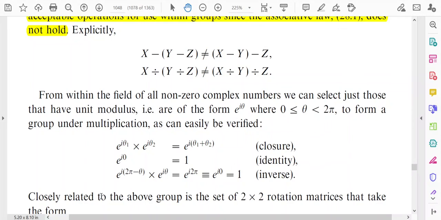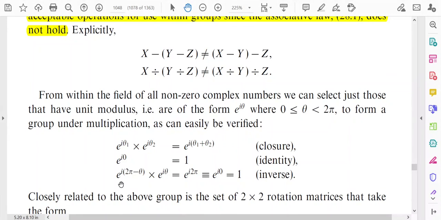Now, if theta is 0, then e^(i·0) will be 1, and 1 is the identity element for this particular group. And there is an inverse element corresponding to any particular element. Suppose you choose an element e^(iθ), which is any element of this group of complex numbers.